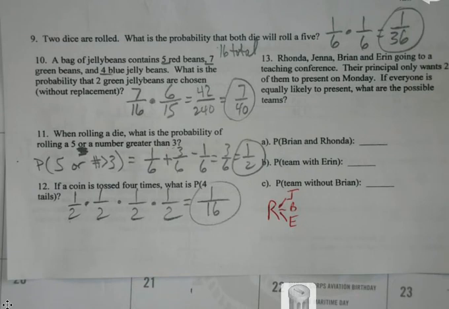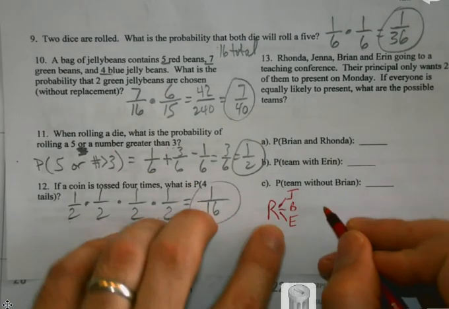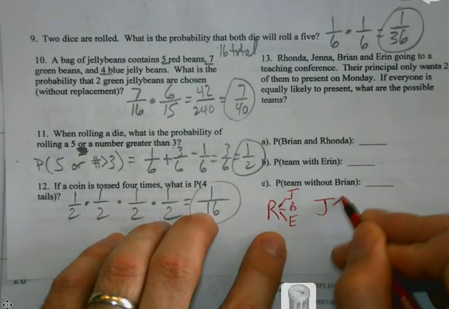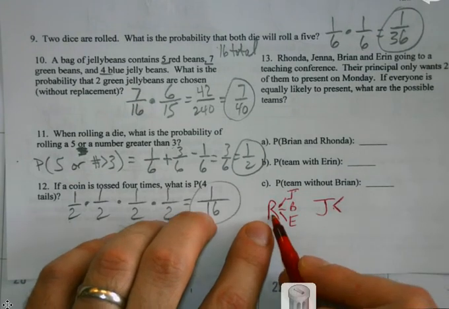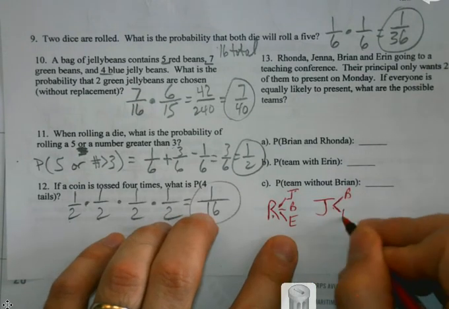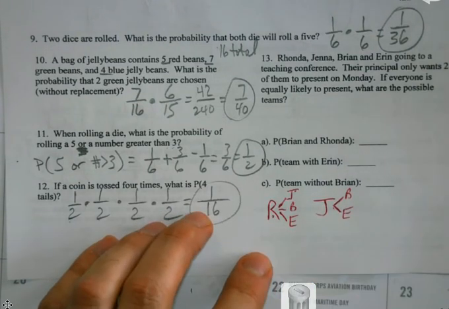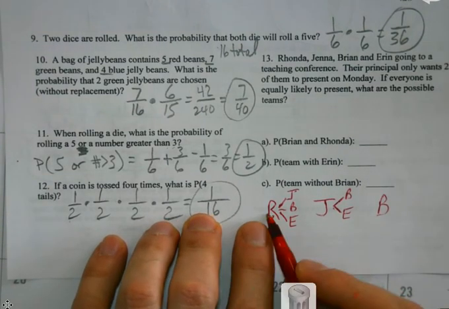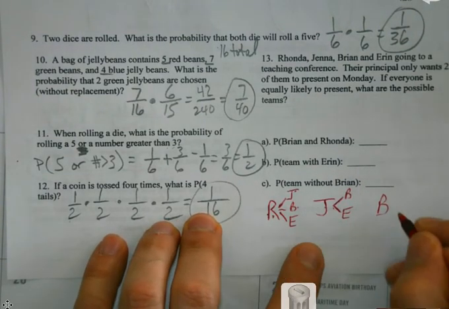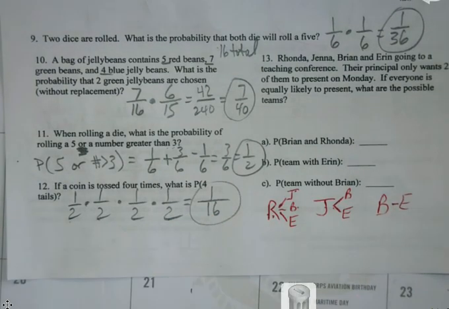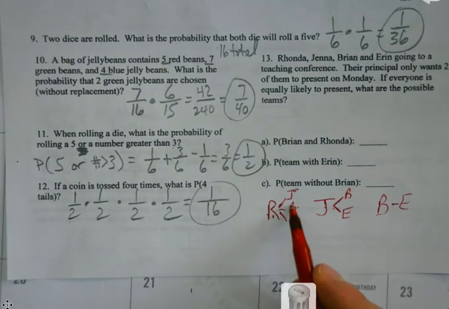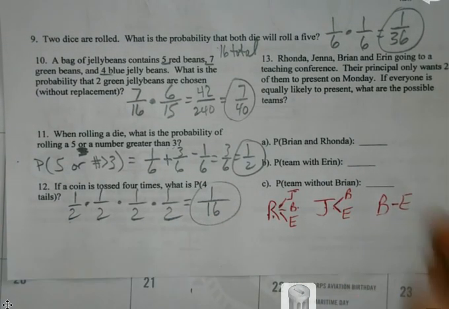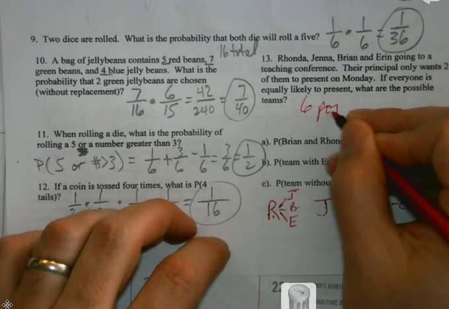Nope, they're just going to present. So when I move here, I ask, who could Jenna still get paired up with? Well, she's already been paired up with Rhonda, so that could be Brian or Aaron. Then, are there any more? Let's try Brian. Brian's already been paired with Rhonda and Jenna, but he hasn't been with Aaron yet. So I notice there are 1, 2, 3, 4, 5, 6 possibilities.